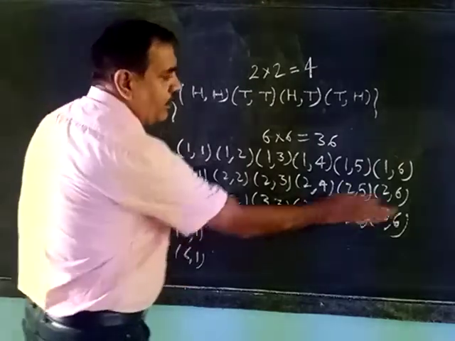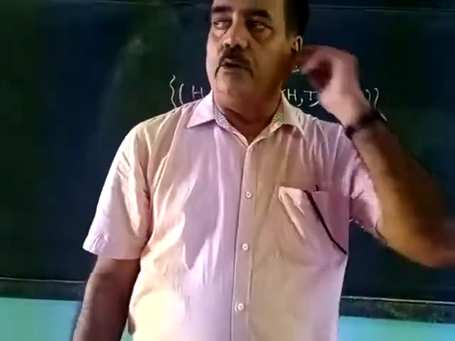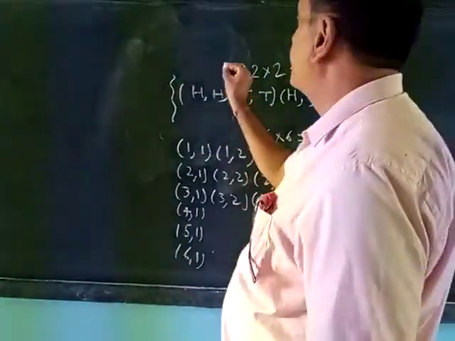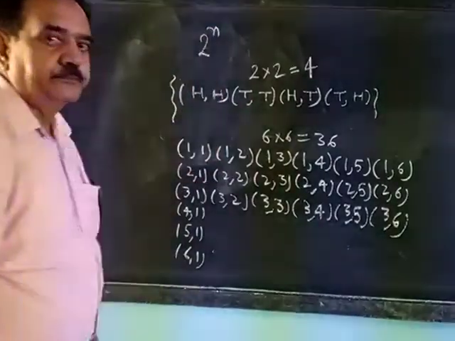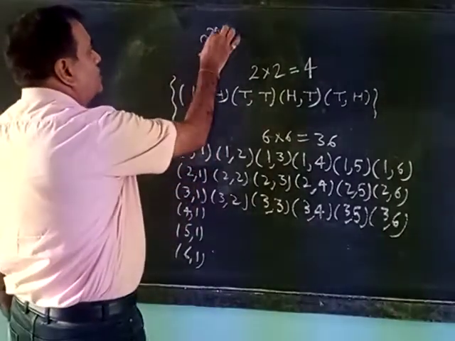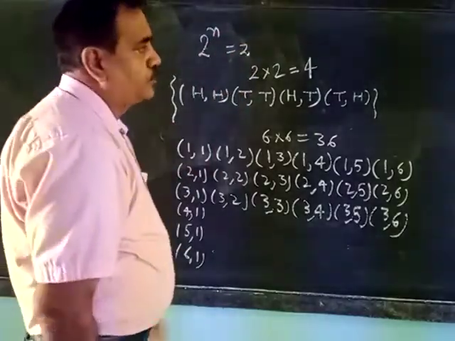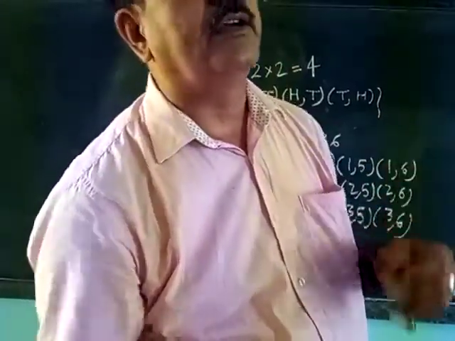So when you write all the terms and count, it will be 36. So how many total outcomes? That is the formula 2 to the power n, that is 2^n. So this is the formula that you have to write.